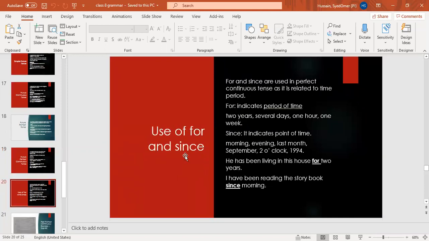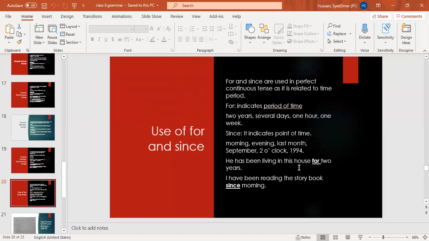For instance, I have told you before also, "for" and "since" are used in perfect continuous tenses only: present perfect continuous, past perfect continuous, future perfect continuous, as they are related to time period. "For" indicates a period of time: 2 years, several days, 1 hour, 1 week. "Since" indicates a point of time: morning, evening, last month, September, 2 o'clock, 1994.